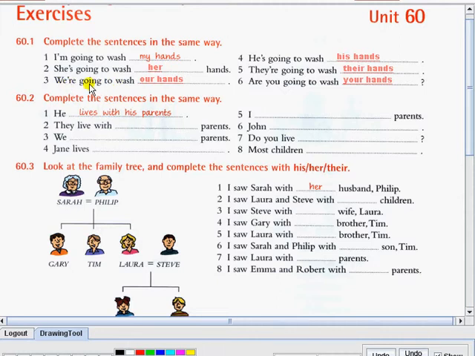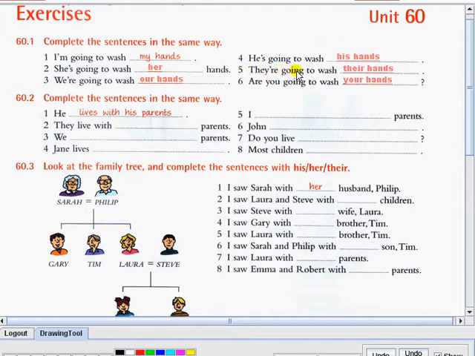We're going to wash our hands. Our is the possessive adjective for we. 4. He's going to wash his hands. His is the possessive adjective for he.